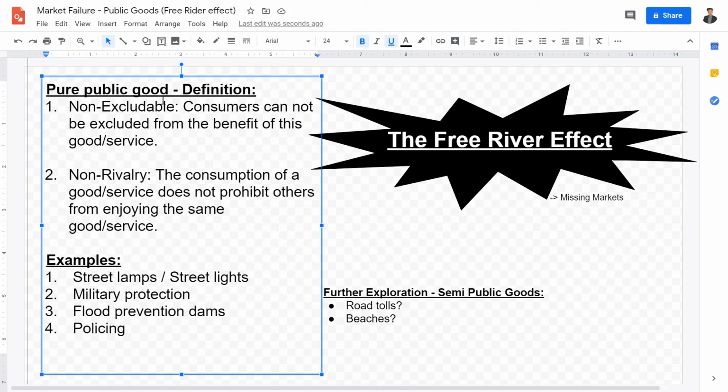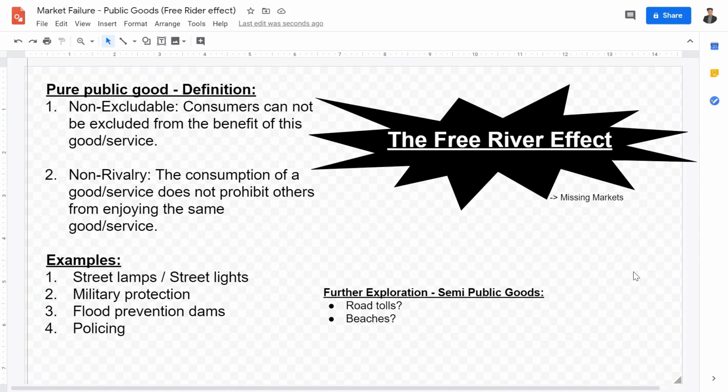I hope this short review is helpful in going over the definition of public goods, their non-excludable and non-rivalrous characteristics, as well as examples: street lamps, street lights, military protection, flood prevention, and policing. Also, we went into the problems, the free rider effect, where the marginal utility of paying is equal to the marginal utility of not paying. Therefore, rational consumers will opt to not pay. Furthermore, the missing market theory also plays a certain role in this.